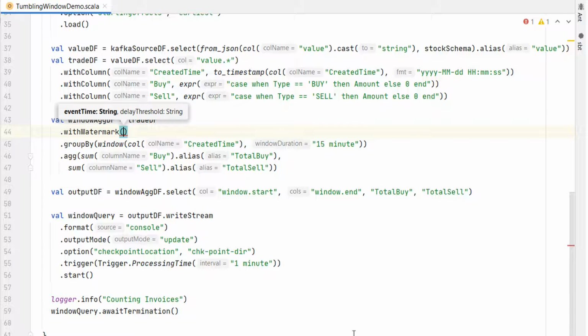This method takes two arguments. The first argument is the event time column. In our case, it is the created time. The second argument is the watermark duration. We want to set a 30-minute watermark.